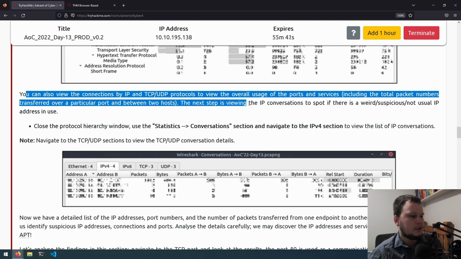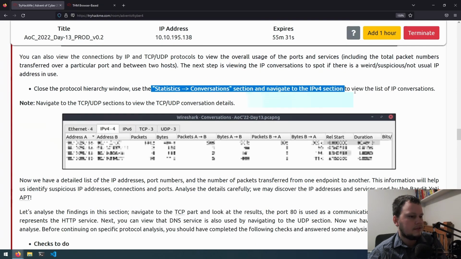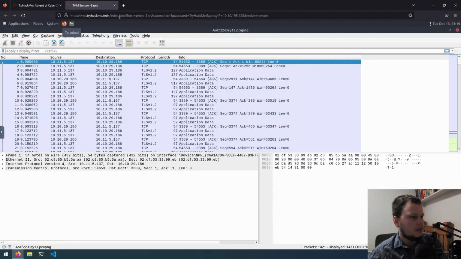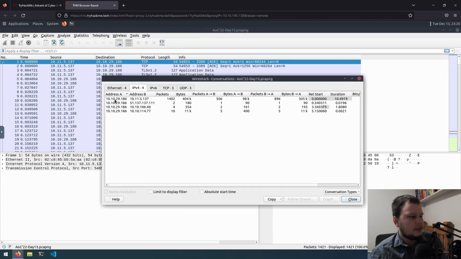The next step is viewing the IP conversations to spot if there is a weird, suspicious, not usual IP address in use. Statistics, conversations to view the list of IP conversations. So go here, statistics, conversations. So this IP address 10.10.29.186 is involved in all the traffic, and we can see the majority of its conversations were with 10.11.5.137.